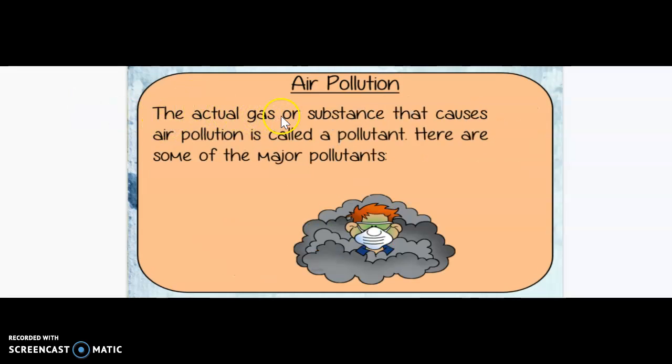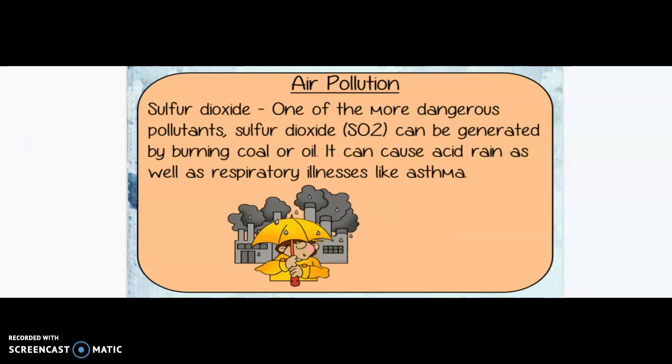The actual gas or substance that causes air pollution is called a pollutant. Here are some of the major pollutants. Sulfur dioxide. One of the more dangerous pollutants, sulfur dioxide, SO2, can be generated by burning coal or oil. It can cause acid rain as well as respiratory illnesses like asthma.